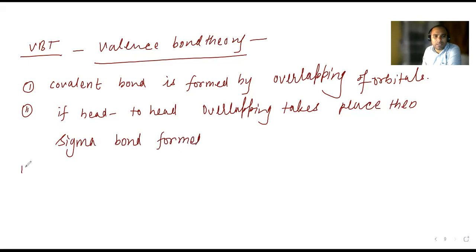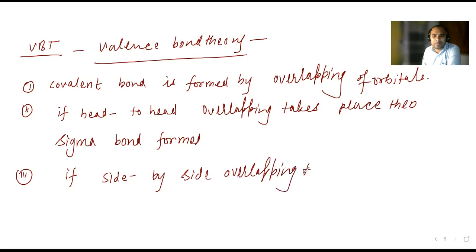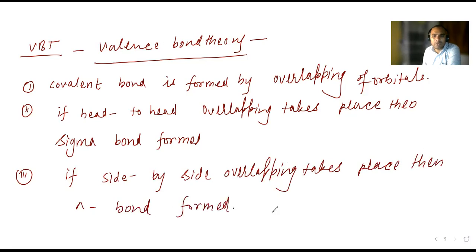What is the second point they are saying? If side by side overlapping takes place, then a pi bond is formed. Which bond is going to form? A pi bond is going to be formed.